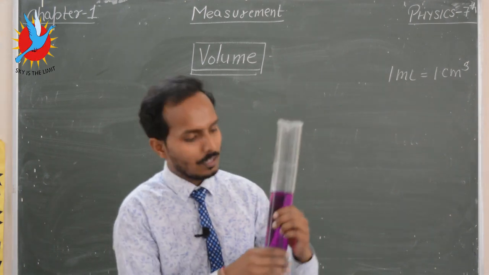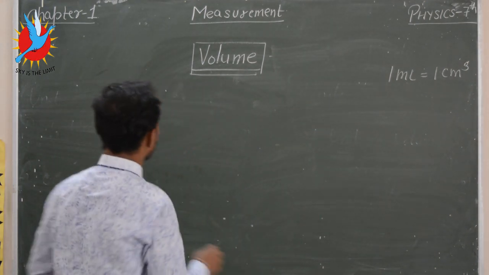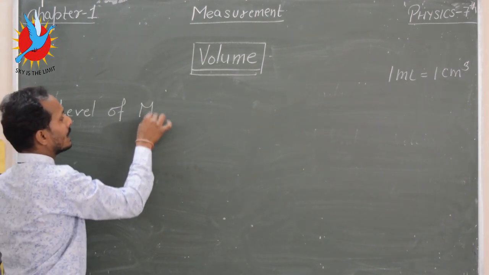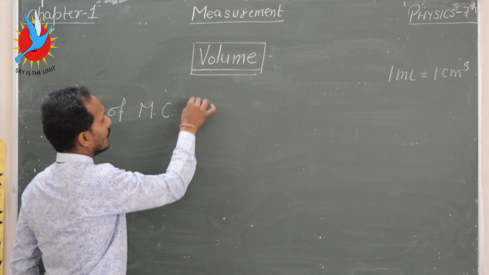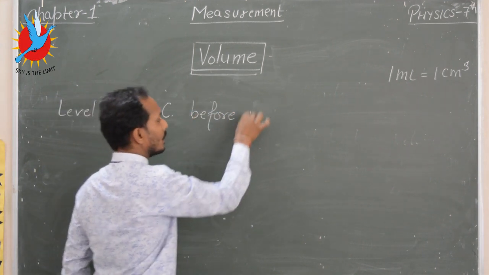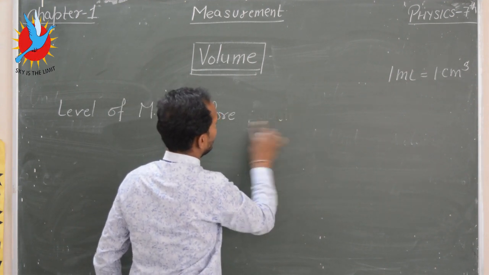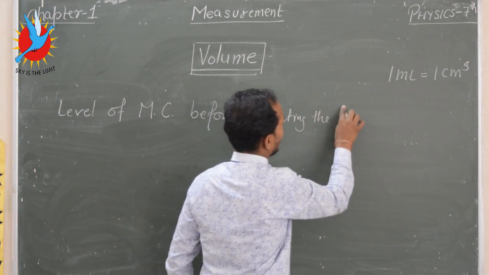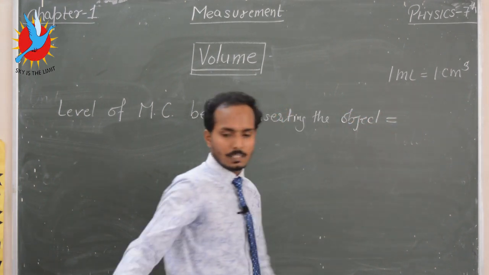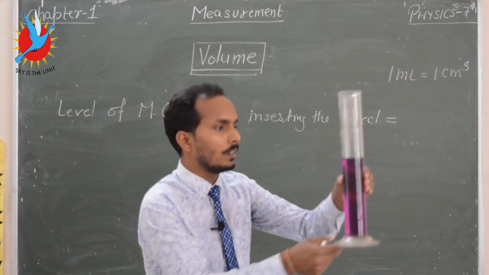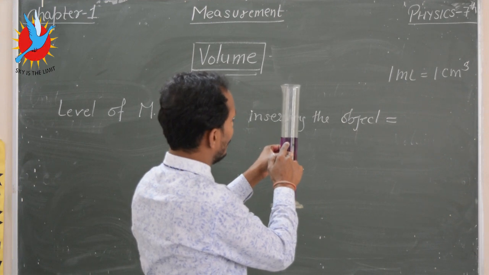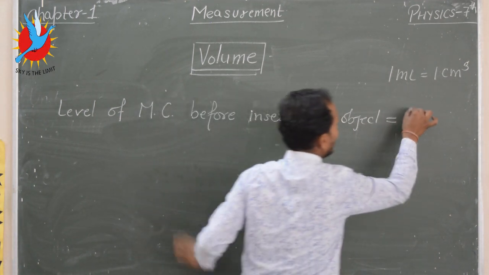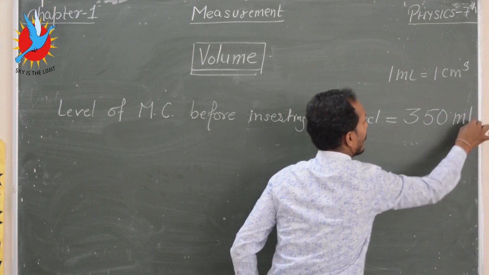So to measure, firstly I note down the reading of the level of the measuring cylinder before inserting the object, which is equal to 350 ml.